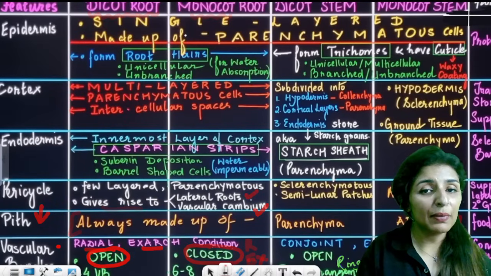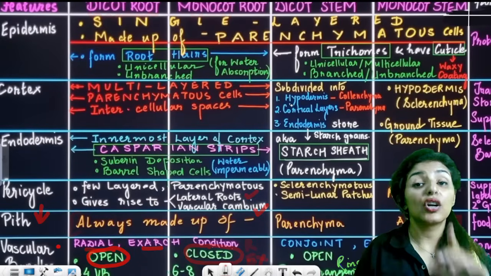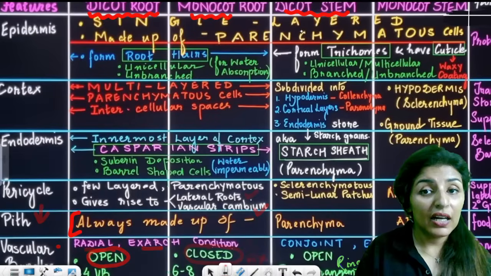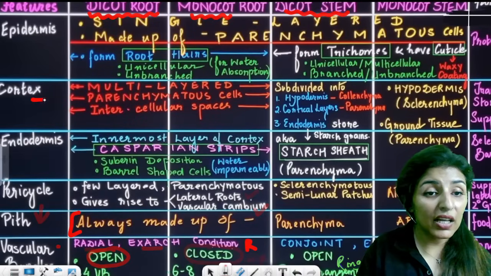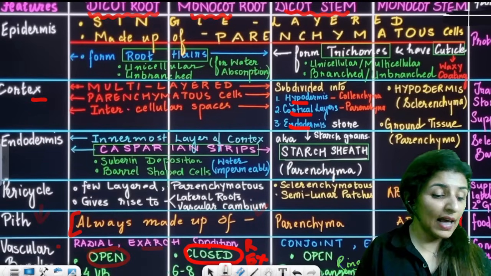Again, single layered epidermis made up of parenchyma, trichomes present, cuticle present. Talking about the dicot stem, listen very carefully. Dicot stem has cortex divided into three regions: hypodermis, cortical layers, and endodermis.